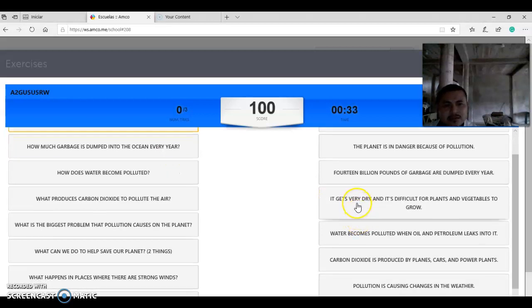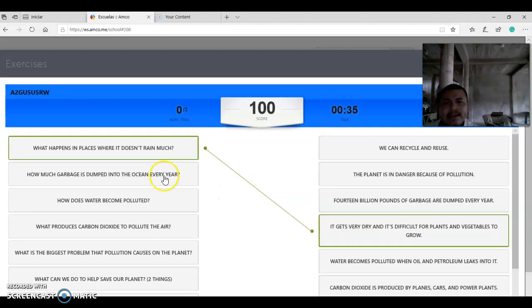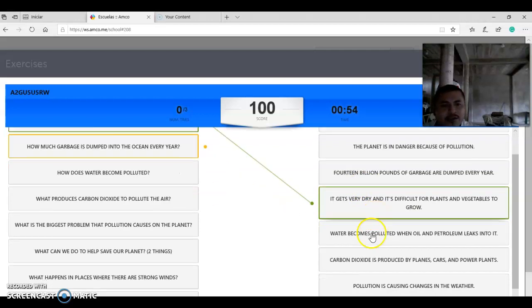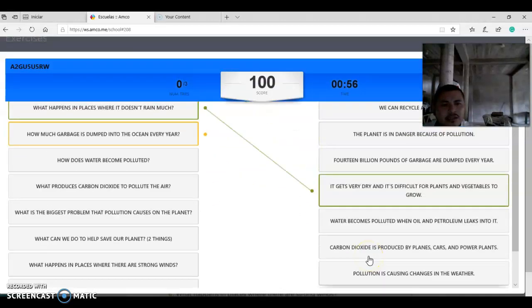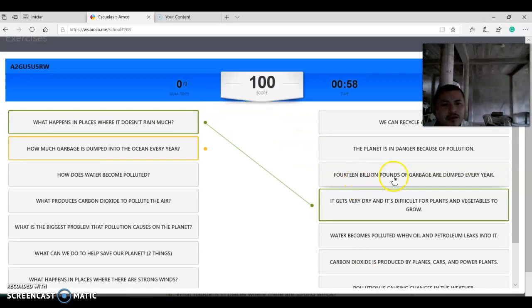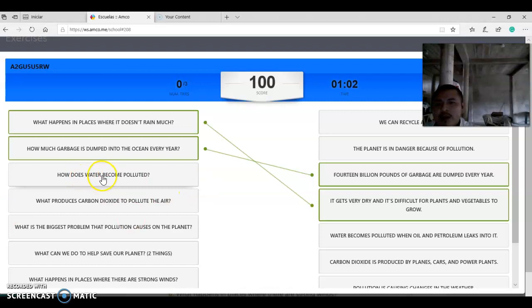Which one? Do you think it's this? Yes. So what happens in places where it doesn't rain much? It gets very dry and it's difficult for plants and vegetables to grow. Okay, how much garbage is dumped into the ocean every year? What do you think? 14 billion pounds, I think. A lot, see?